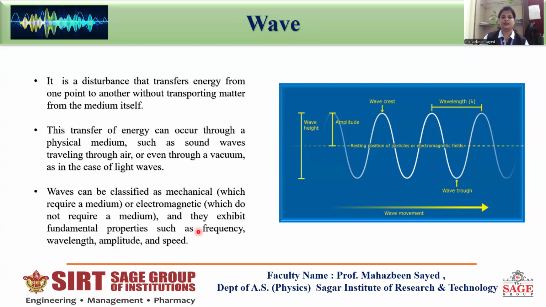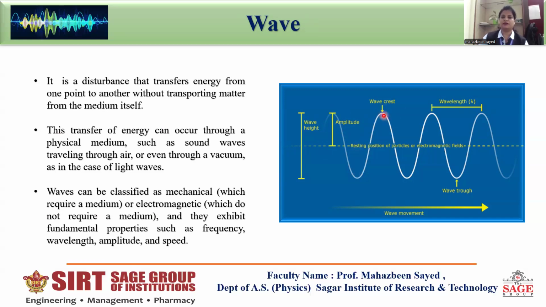These properties we can easily explain by this figure. This is the figure of a wave, and the wave propagates along the x direction. This is called wave movement. The maximum displacement in the upward direction is called amplitude, and the maximum displacement in the downward direction is also known as amplitude.